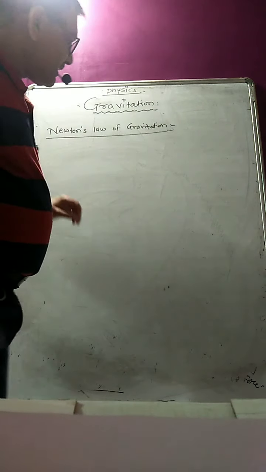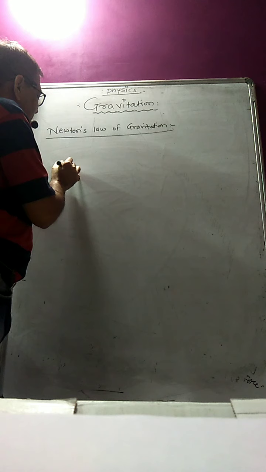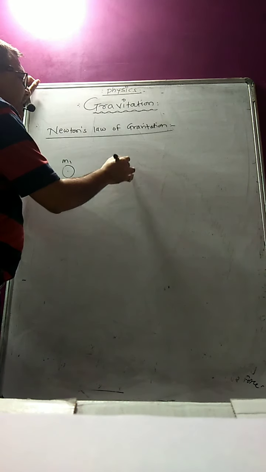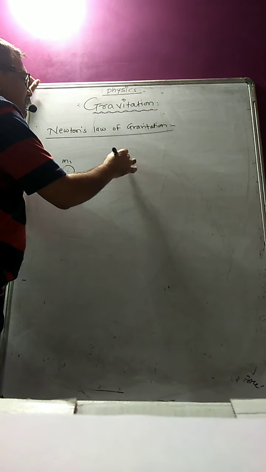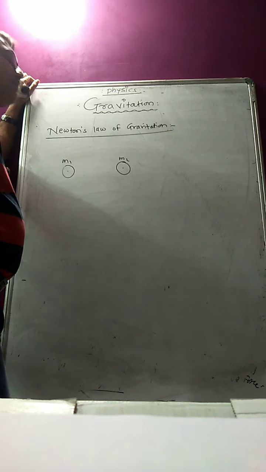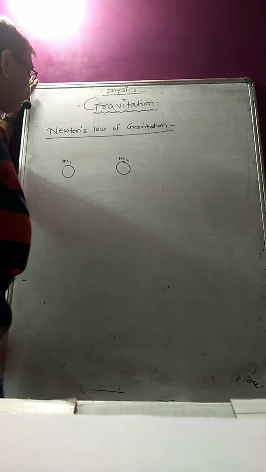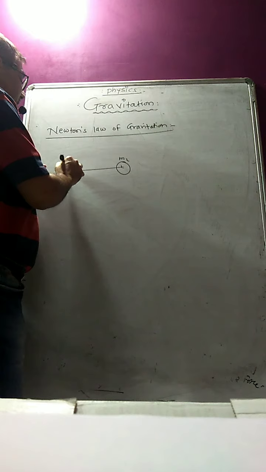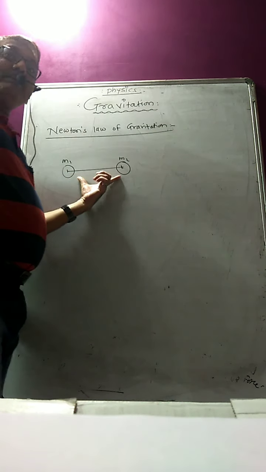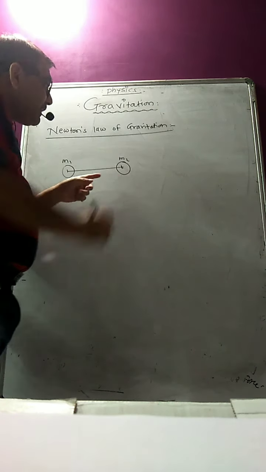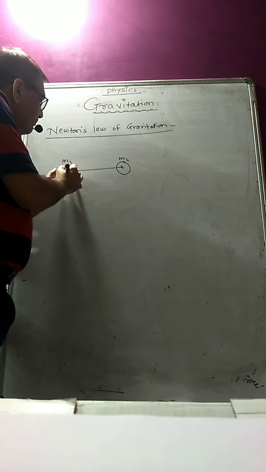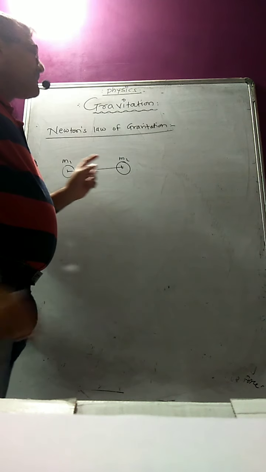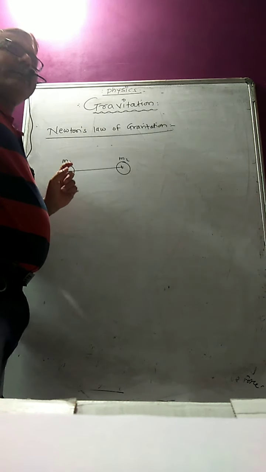Now you see, students, if I take two point masses, this is the first mass m1, and this is the second mass m2. They are considered to be point masses. What do you mean by point masses? Again I will define it: the separation of the two masses is large as compared to their radii.